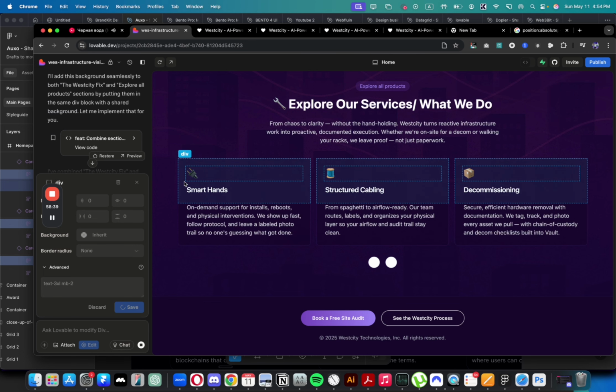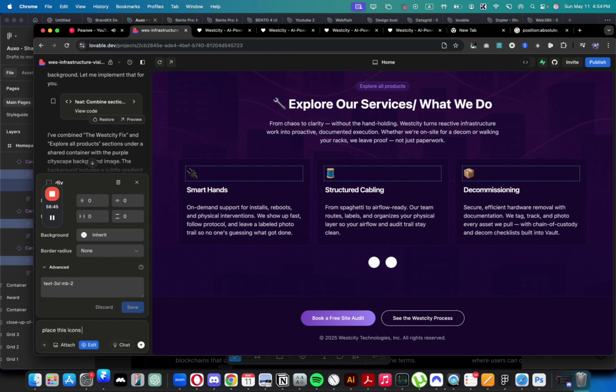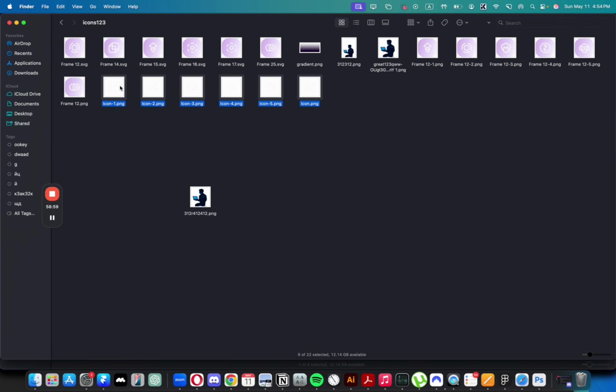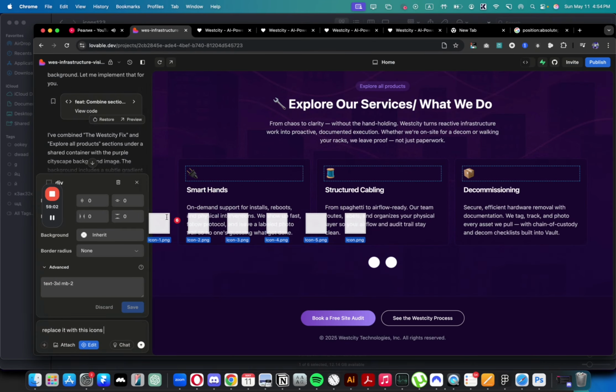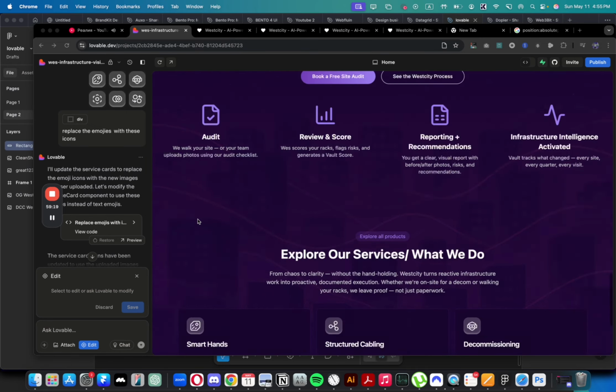And now what I can do is select these divs and then tell it, place these icons here. Change this with this icon. So replace this with this icon. So we have 5 cards and replace the emojis with these icons. These, let's be precise. It did change the icons, which is great.